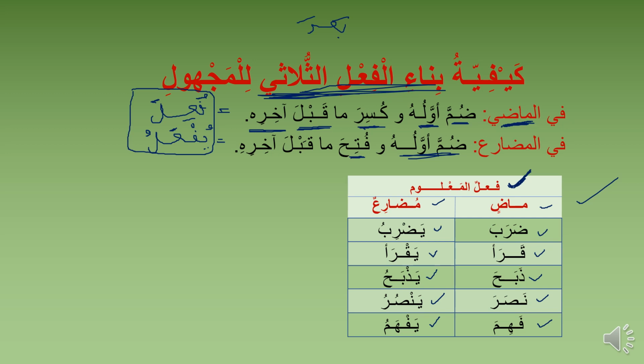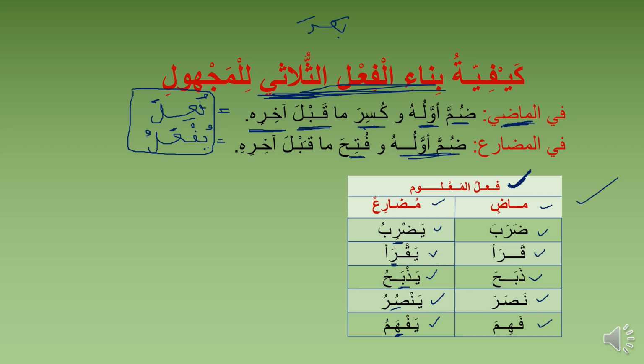Like in the mudari now, we have yadribu, which is taking kasra in ayn al-fi'l. We have yakra'u, which is taking fatha in ayn al-fi'l. Yansuru, this one is taking damma, this one is taking fatha. You can see the differences. So they are not similar. They come in different ways. So fi'l ma'lum is somehow still tricky, somehow trickier than majhul. Majhul is very simple. Once you get the formula, you get it all.